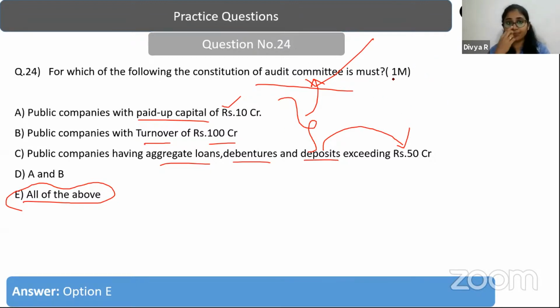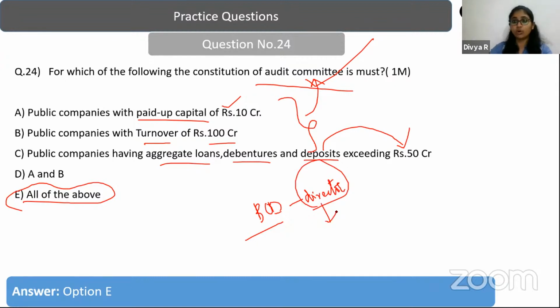So it is not required that the private companies must have an audit committee. Then in such cases, what should the private companies do? So the functions of the audit committee will be performed by whom in case of private companies? In case of the other companies, the board of directors will appoint or nominate a director. So a nominee director will be there who will be doing the role of the audit committee. They will be doing all the job of vigilance over the performance of the company with respect to the auditor mechanism, right? So this is what is going to be the case of the other companies other than the public companies with these criteria.